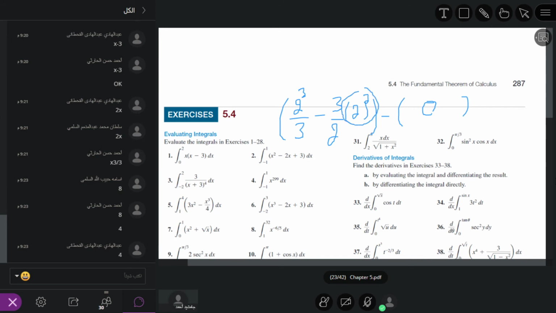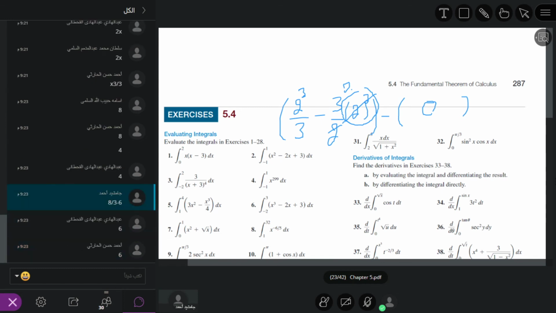So 4 divided by 2, what will remain? It becomes 2. So 3 times 2, how much? It is equal to 6. So 8 divided by 3 minus 6. Okay, so the answer of this is 8 divided by 3 minus 6.